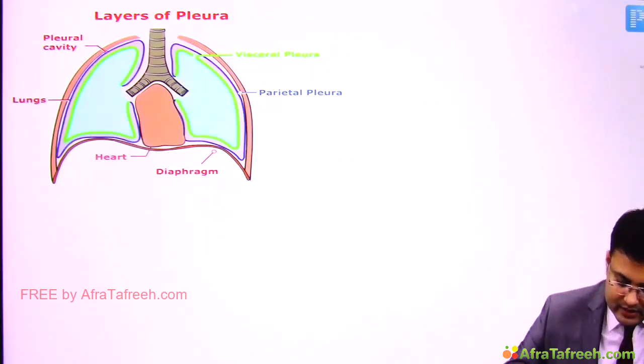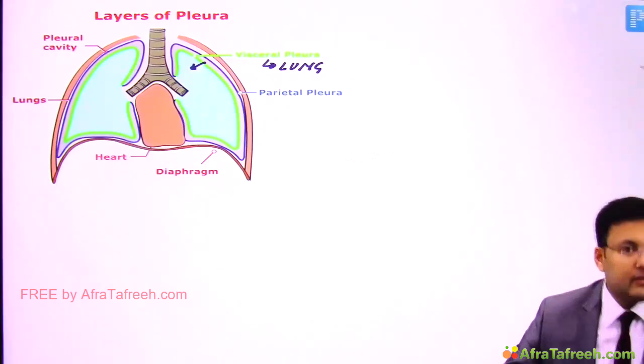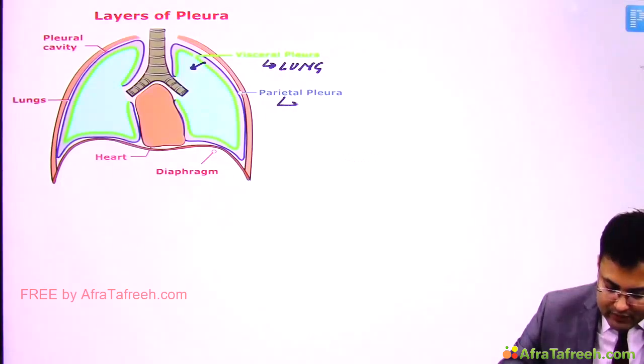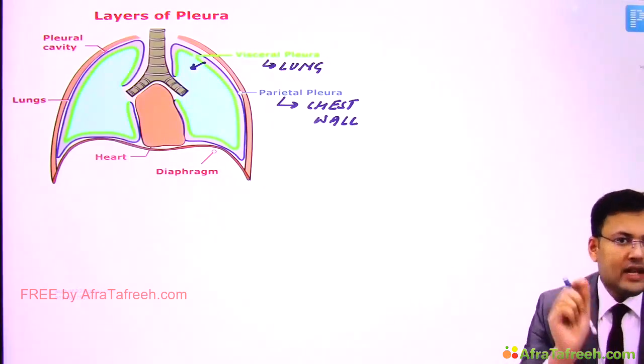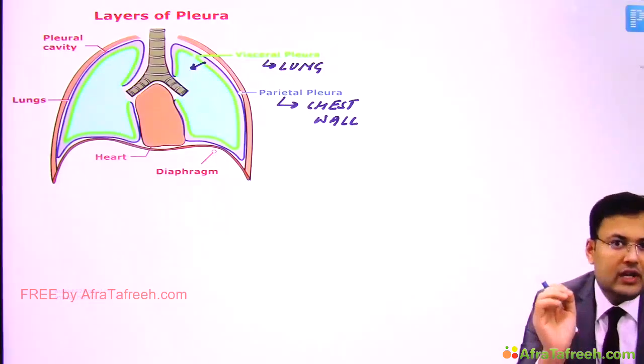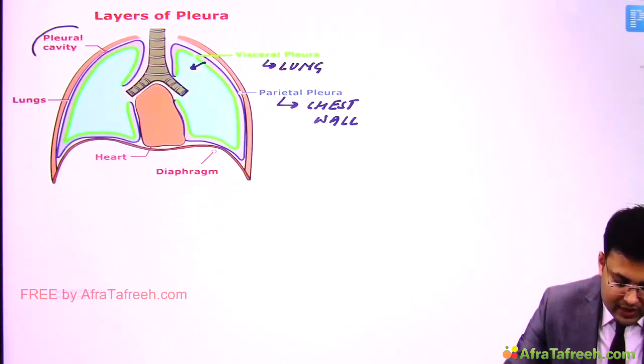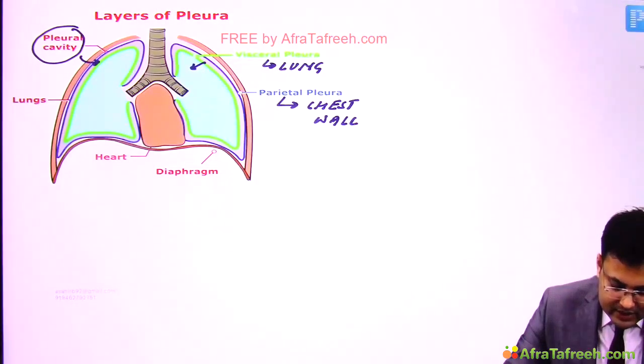So visceral, this is towards lung. So this is visceral pleura, which is of green color. It is towards lung. And there is parietal pleura, which is of blue color. This is towards chest wall. Okay, so there is visceral pleura and parietal pleura, and there is space between these two layers of pleura known as pleural space, also known as pleural cavity. So here you can see this is the space.